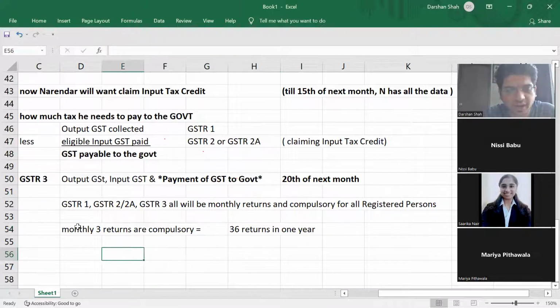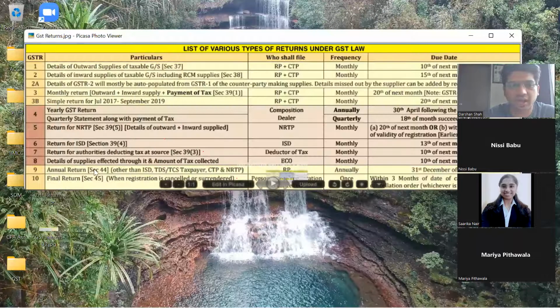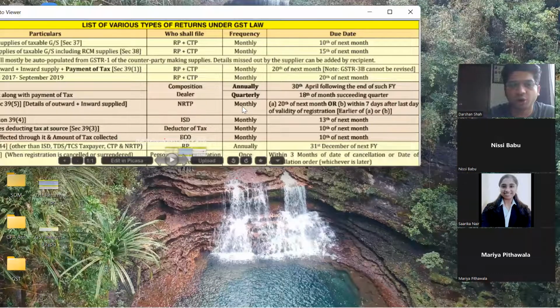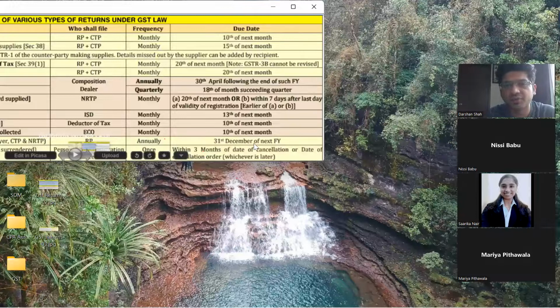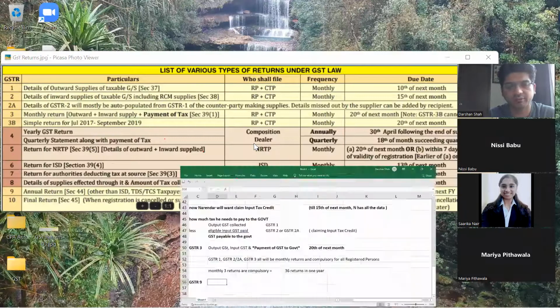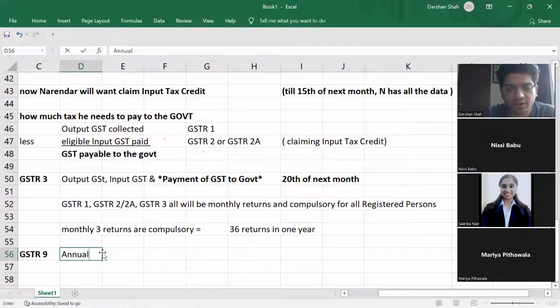And then at the end of the year, you will have to file GSTR 9. Here, annual return section 44. GSTR 9 will be compulsory for all persons.